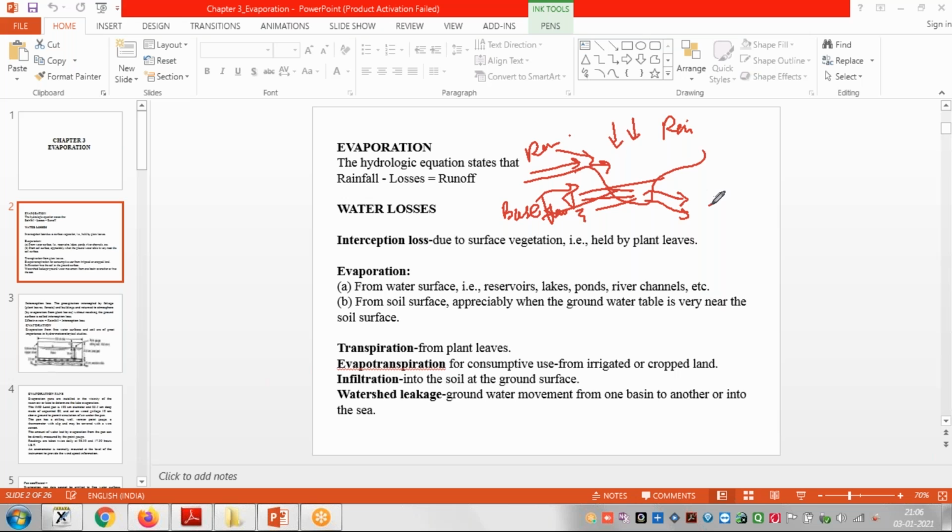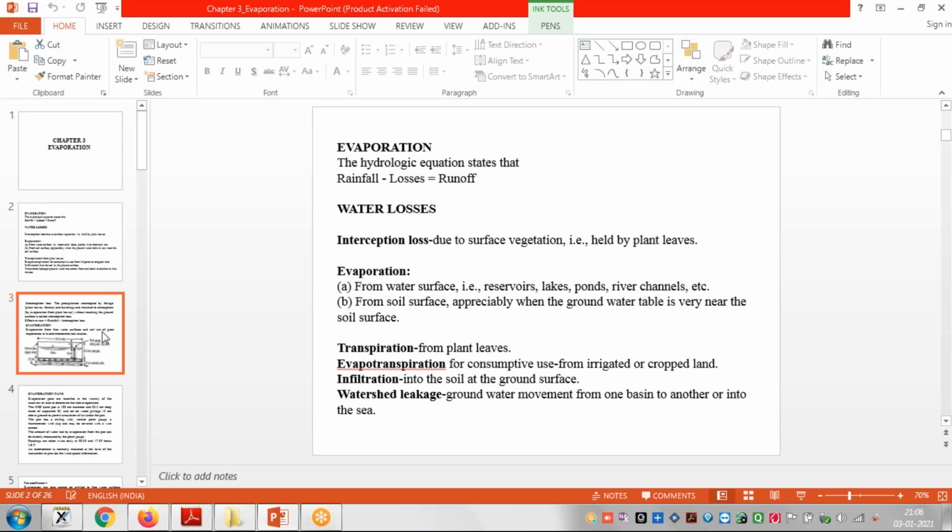That is called the losses or leakages, right? So groundwater movement from one basin to another or into the sea. This water may go to another basin, some other place over the earth, or this water may also go into the sea. This is the meaning actually.